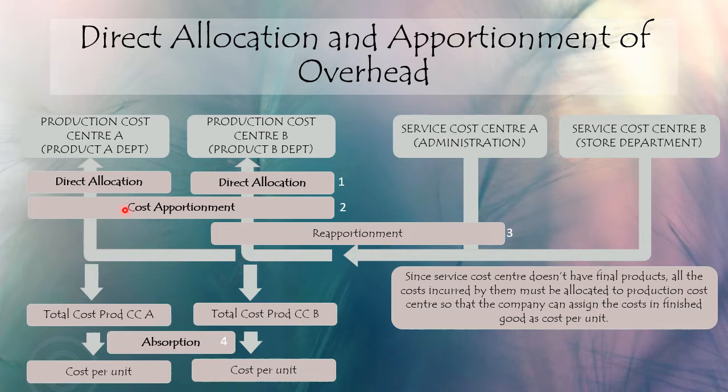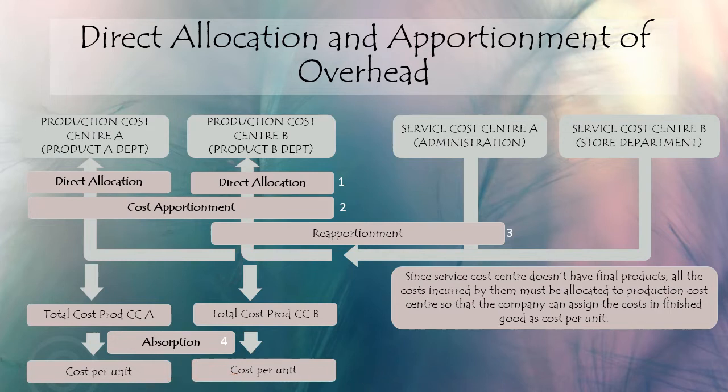So once we have reapportioned the cost to production A and production B, we can get the total cost for production A and total cost for production B, that consists not only of their own costs, but also the cost from the service centers that we have reapportioned. And then we absorb the overhead for us to calculate the cost per unit.